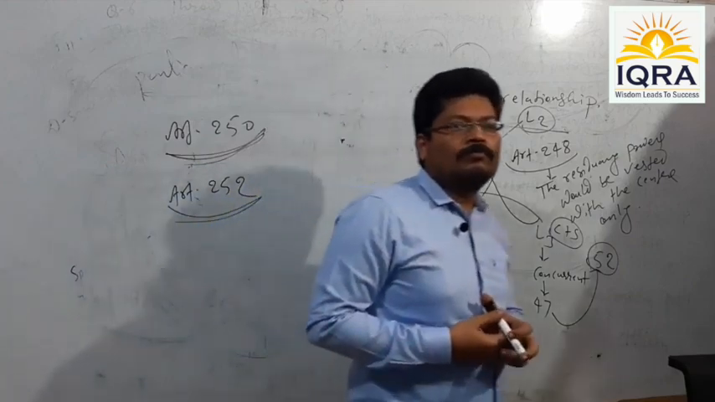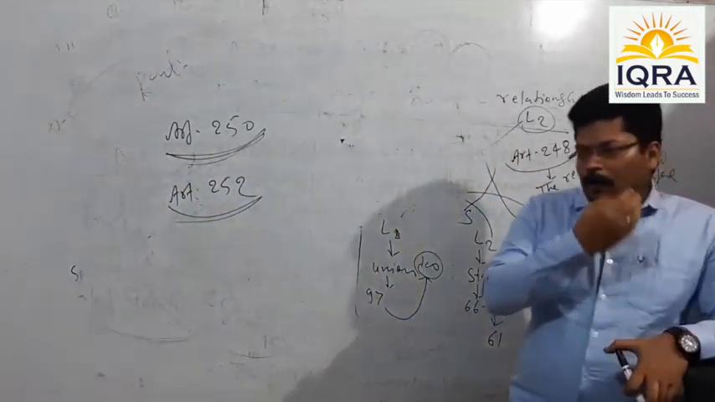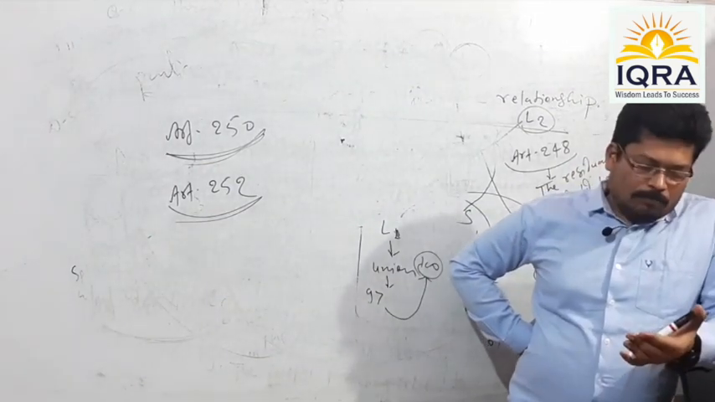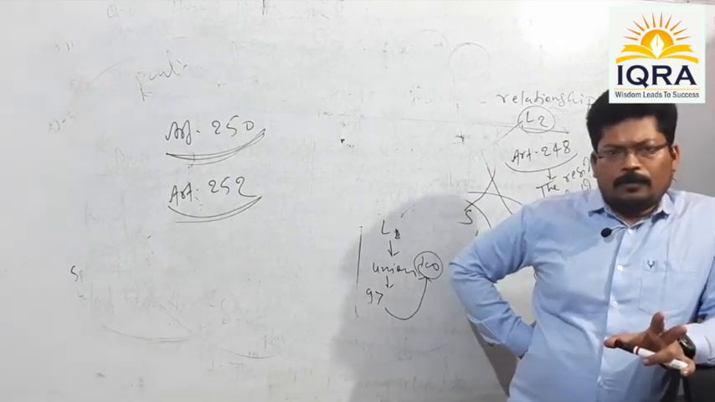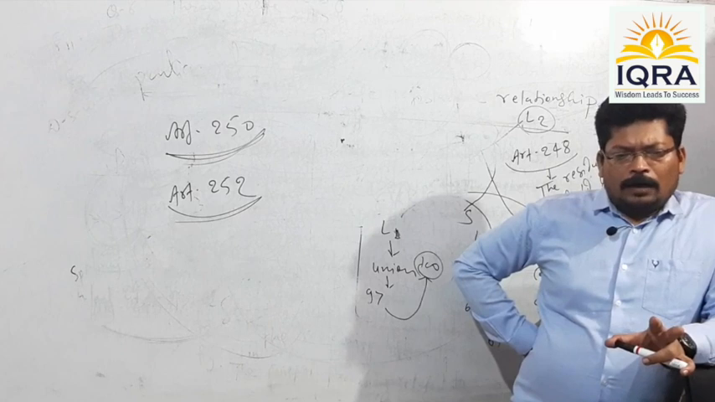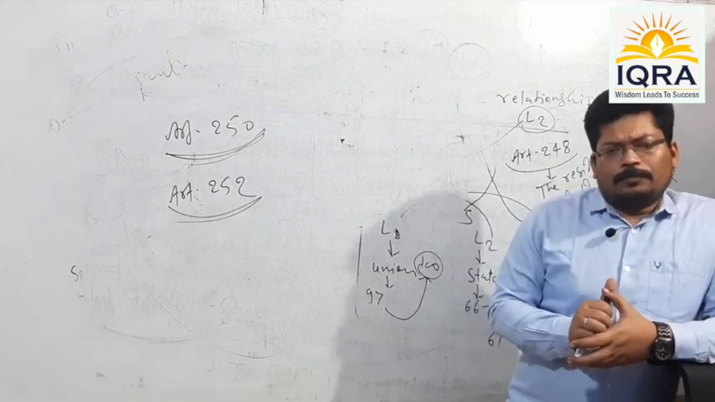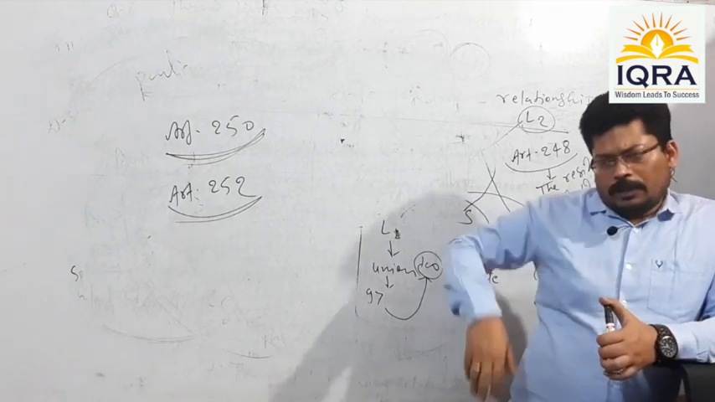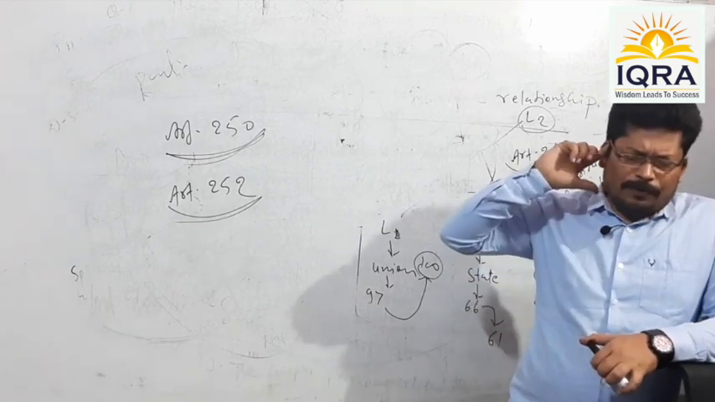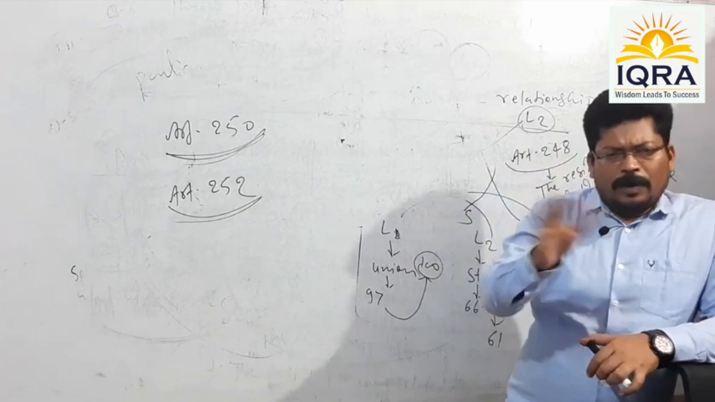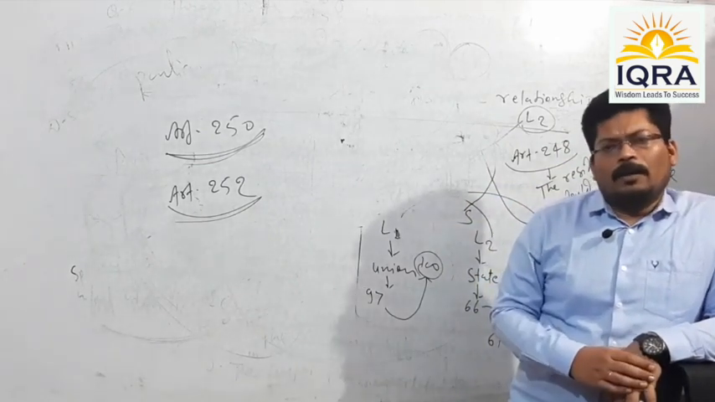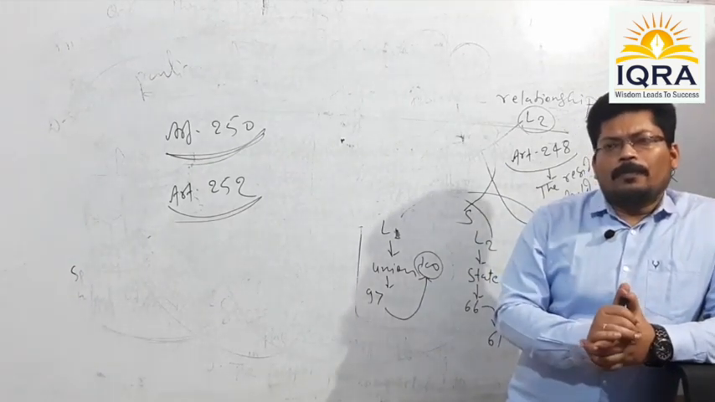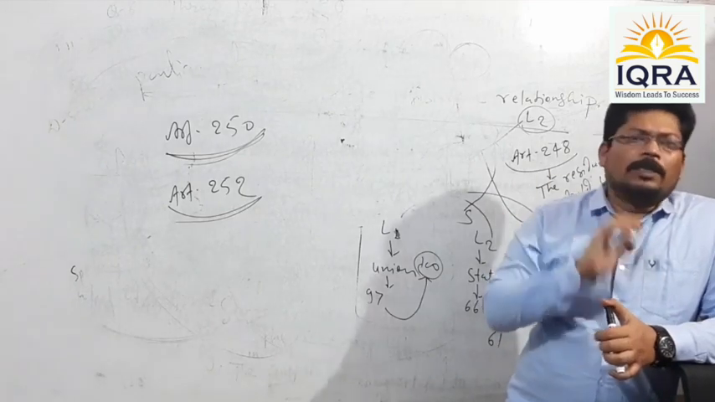Article 252. See, under Article 252, it is given that suppose there are two states and both the states are undergoing some sort of contentious situations. Means there is some sort of dispute prevailing between the given states, and in order to resolve that dispute, they are not agreeing upon a particular enactment made by either state.